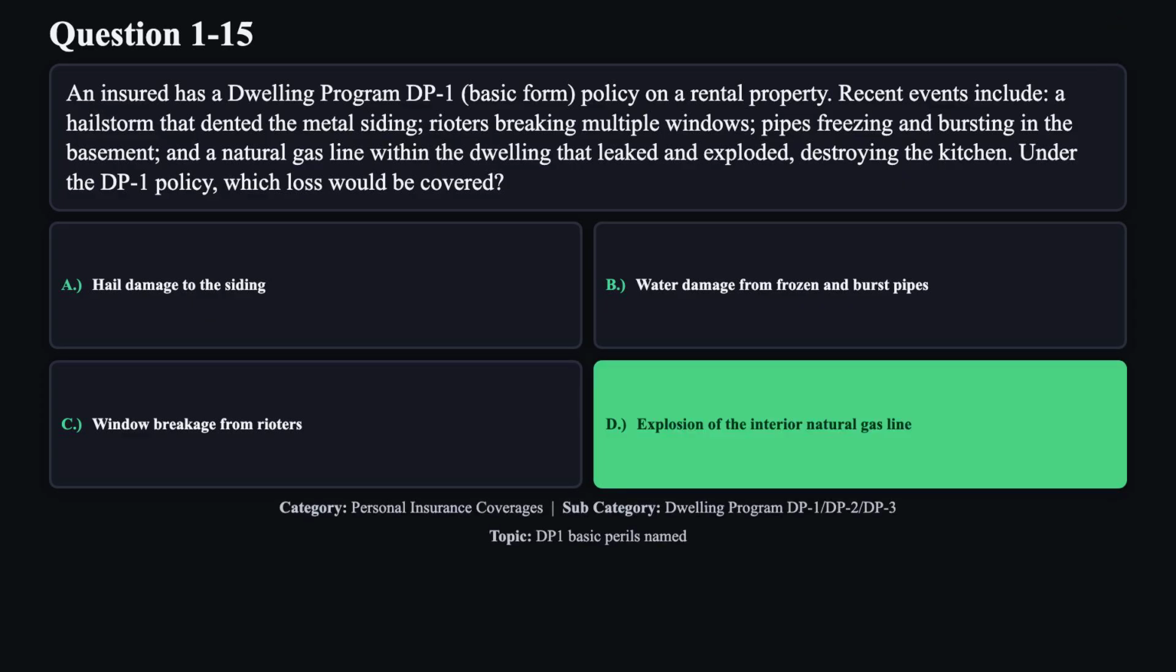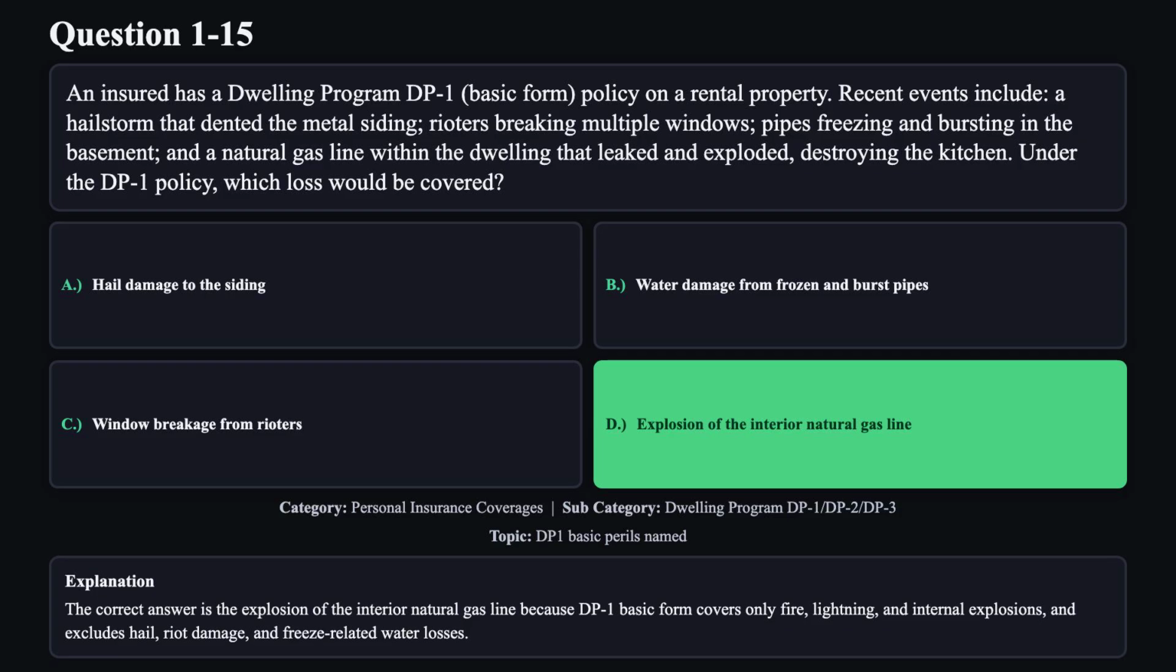The correct answer is D. The correct answer is the explosion of the interior natural gas line because DP1 basic form covers only fire, lightning, and internal explosions, and excludes hail, riot damage, and freeze-related water losses.